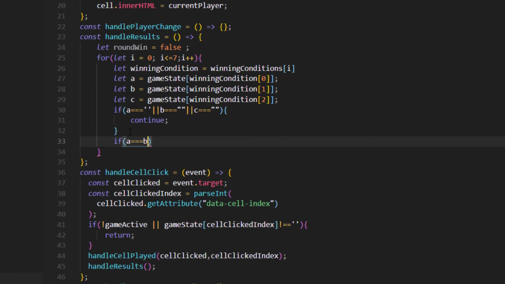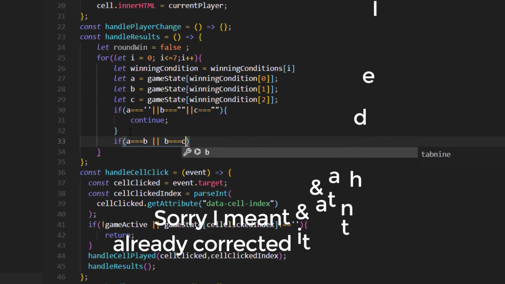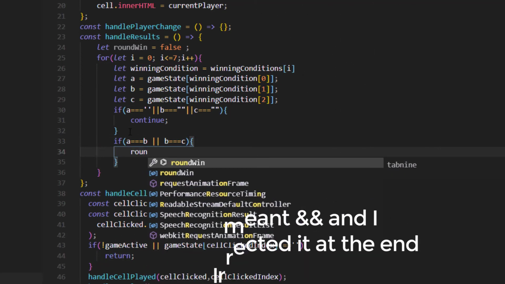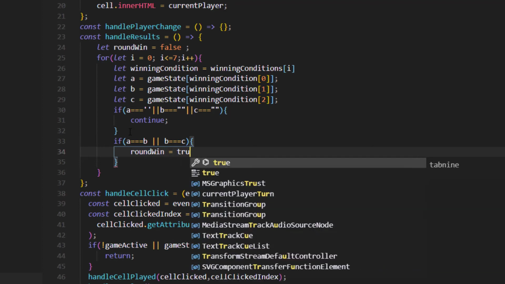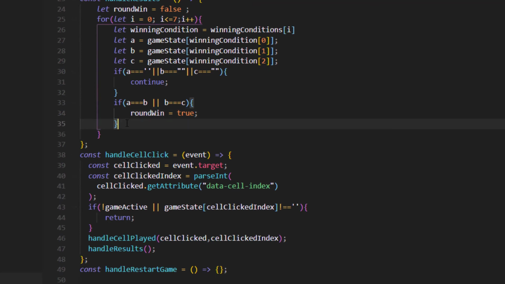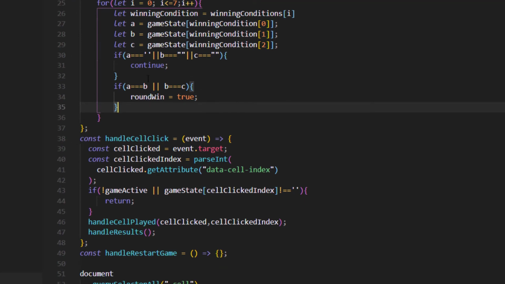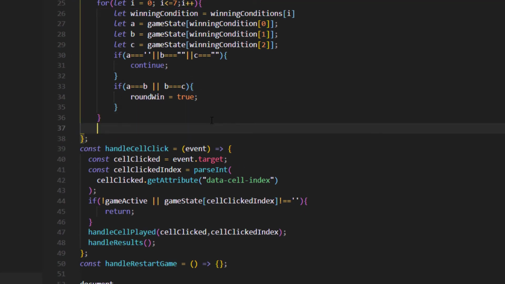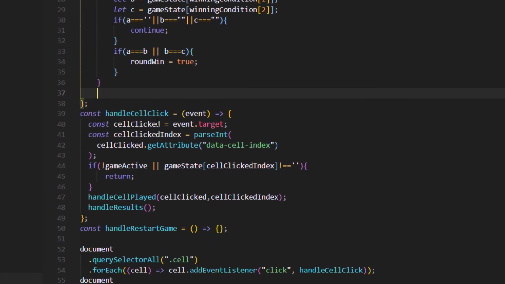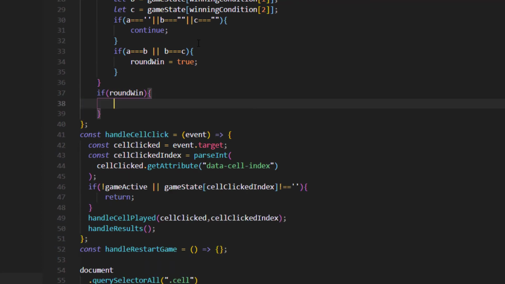If a equals b and b equals c, this means we have round win equals true. And I think this is it for now for the loop. And here I think we start a condition. If we have a round win, these things are gonna happen.